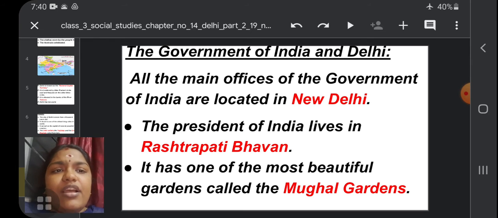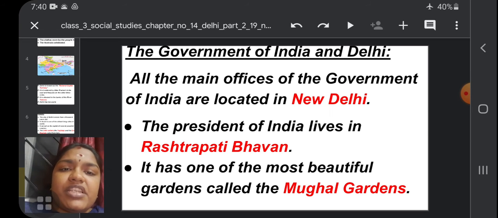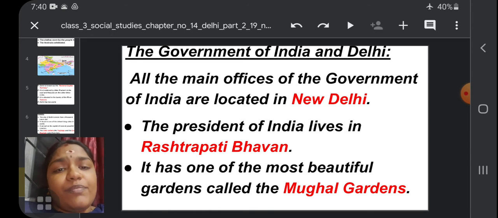Next, the President of India lives in Rashtrapati Bhavan. It has one of the most beautiful gardens, called the Mughal Gardens.